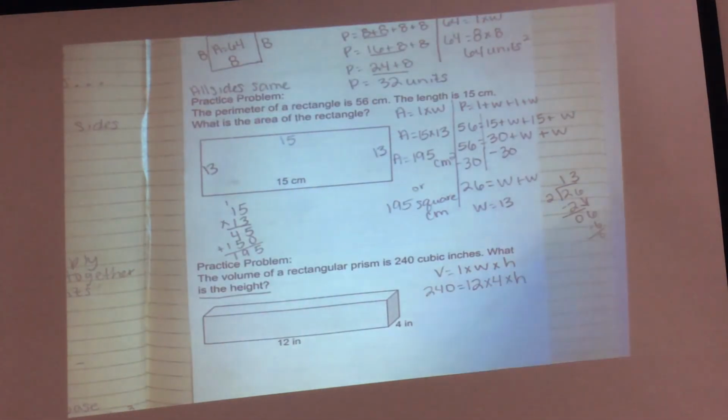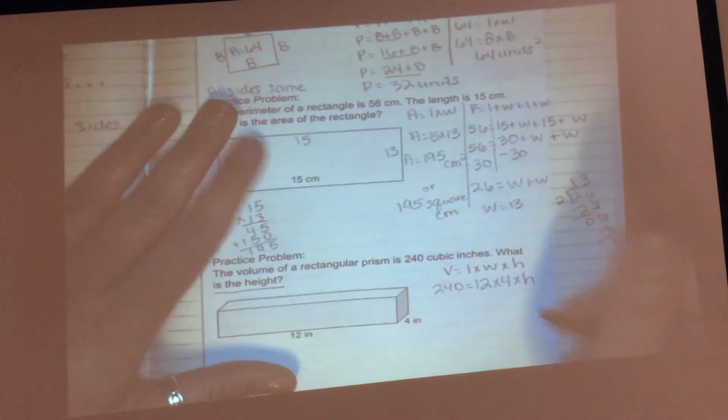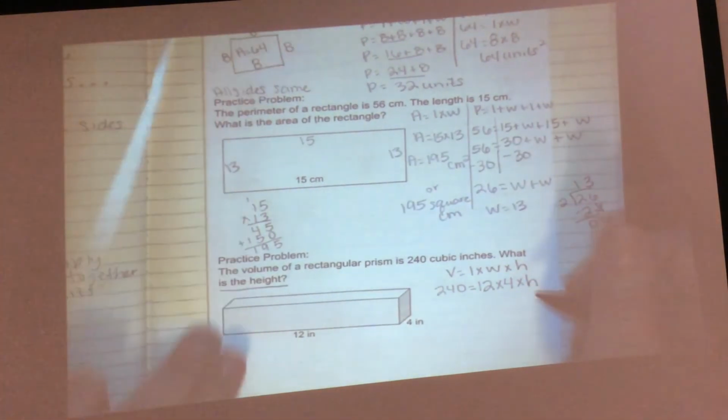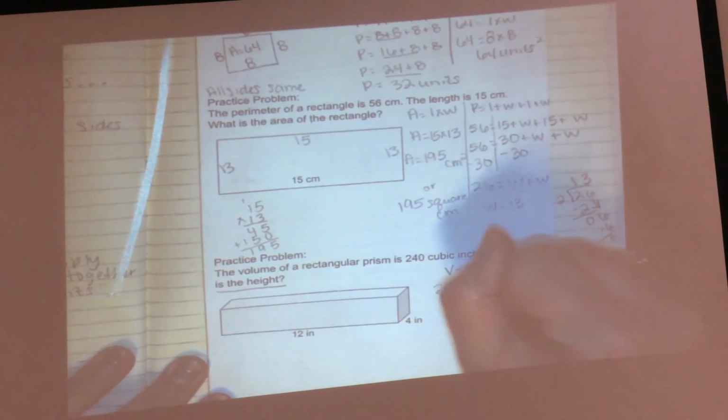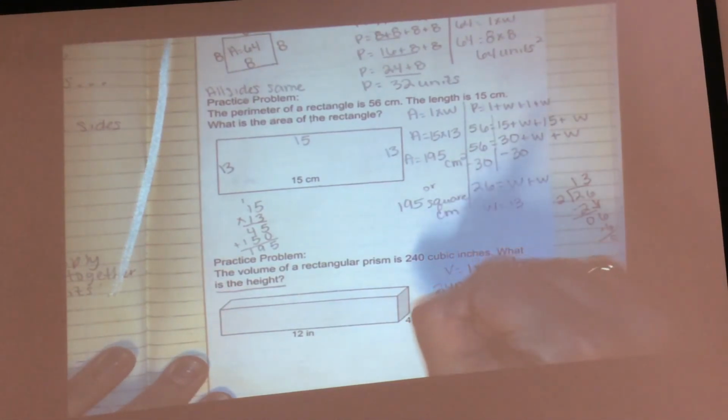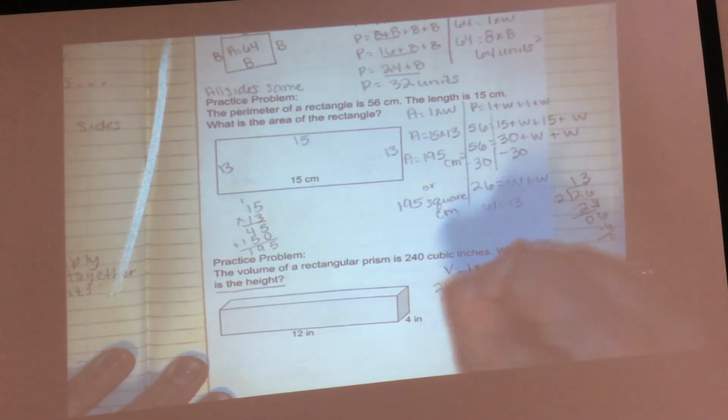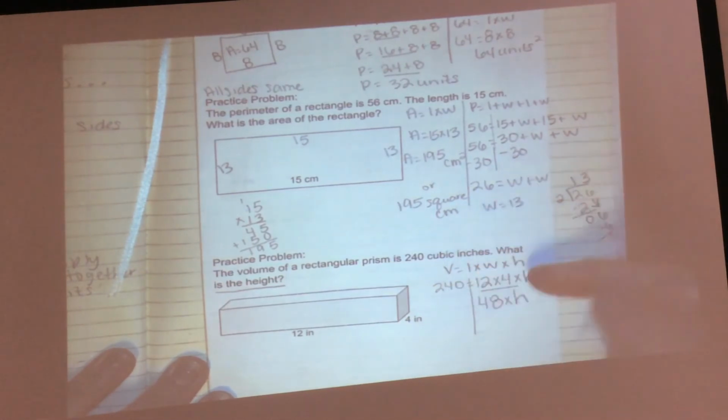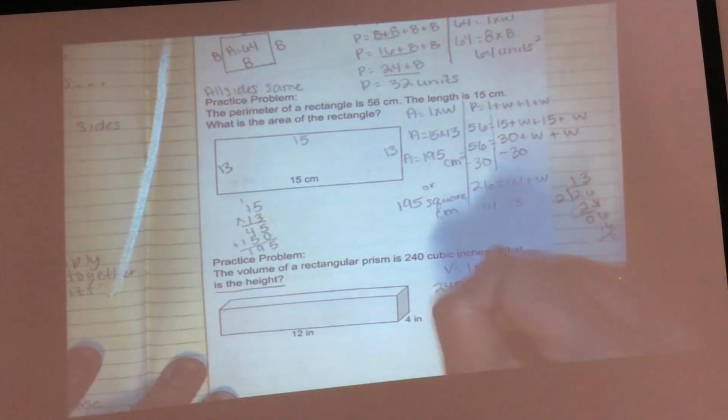What am I gonna do now? What am I gonna do, Peyton? Multiply 12 times 4. Let's do one step at a time. Very good. 12 times 4 is 48. Hold on. 48 times H. I've not solved that, right? Equals 240.